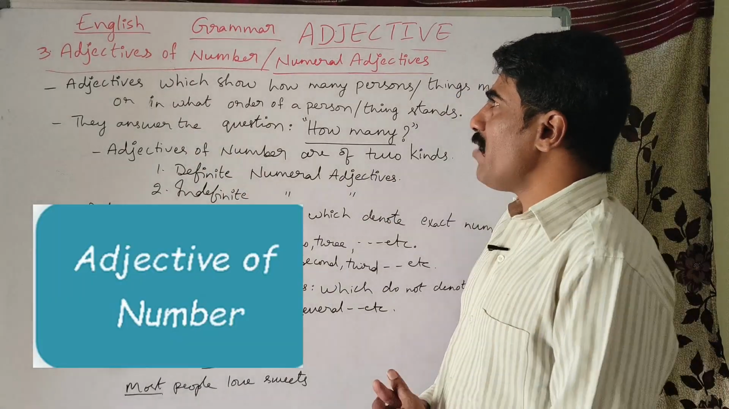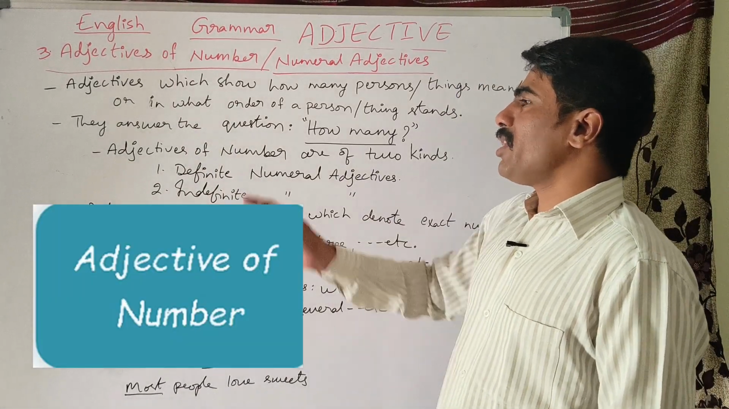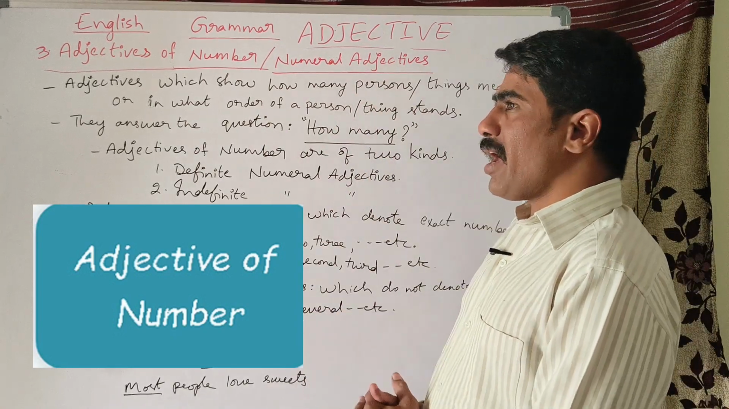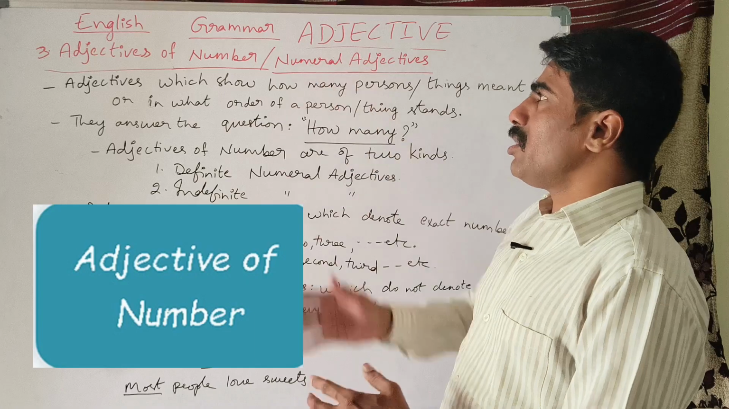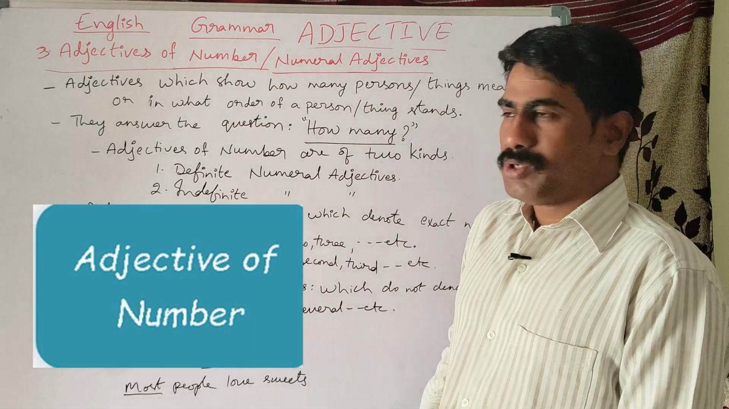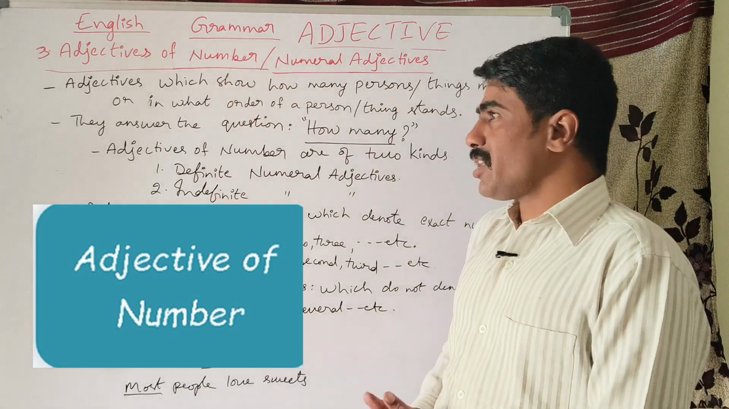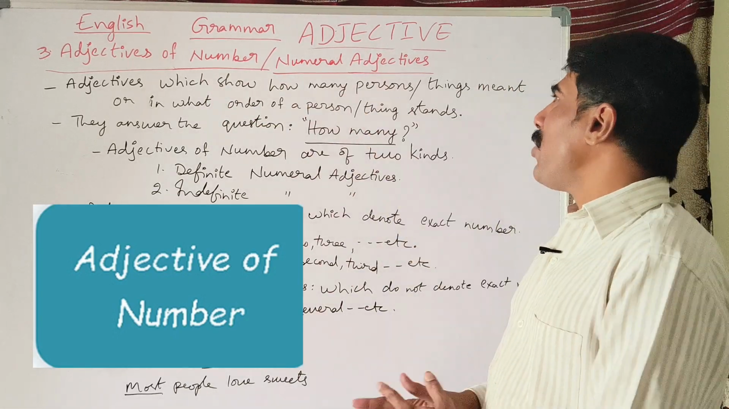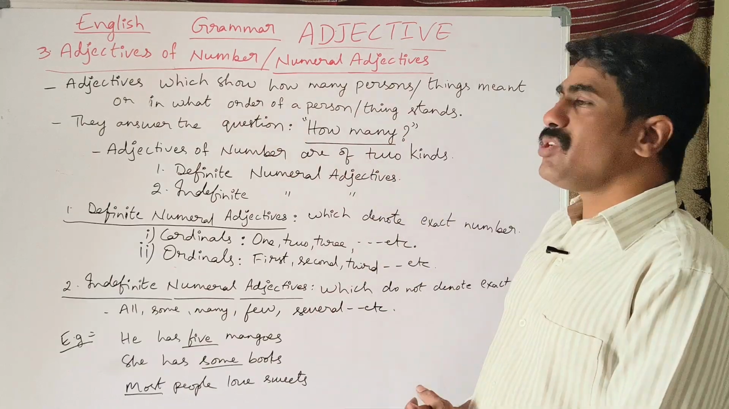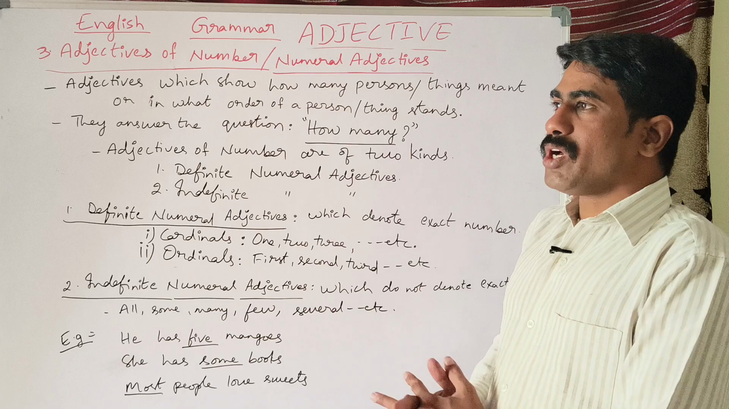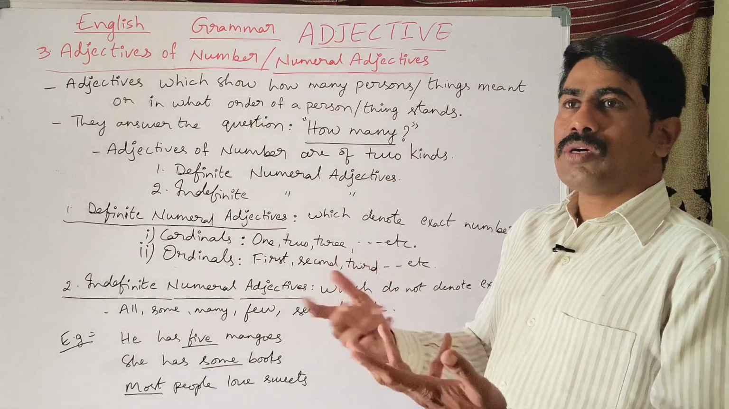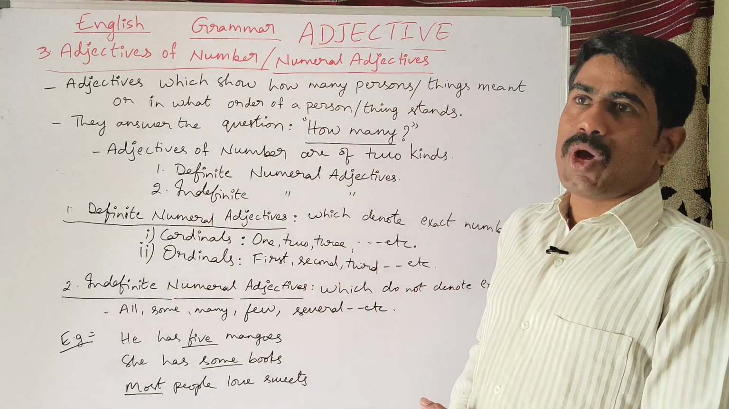Students, we have the third kind of adjective, that is adjectives of number or numeral adjectives. Here these adjectives of number denote countable nouns, and these adjectives show how many persons or things are meant, or in what order a person or thing stands. So that is what it talks about. It talks about the number, or it talks about the countable nouns.